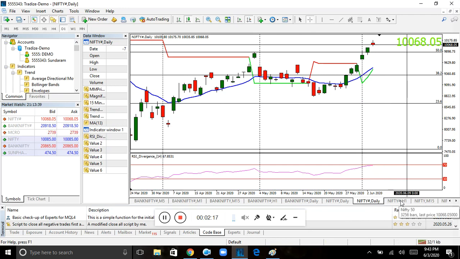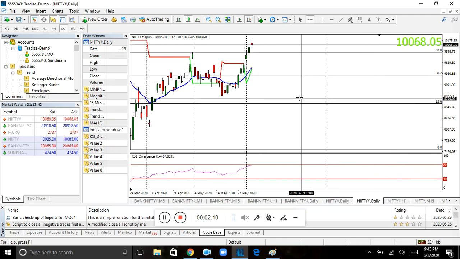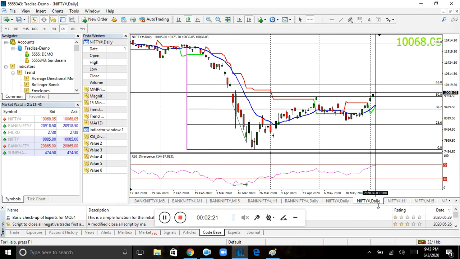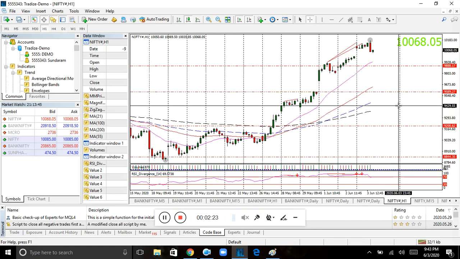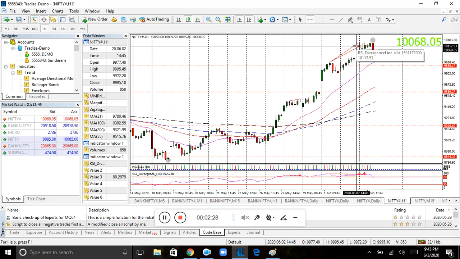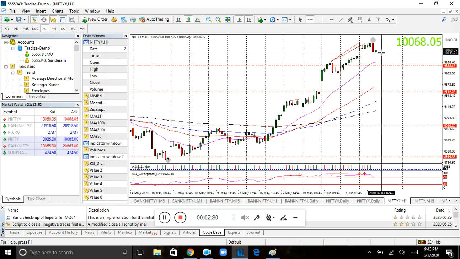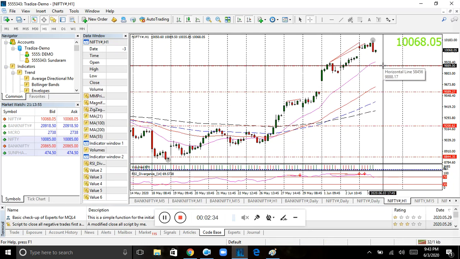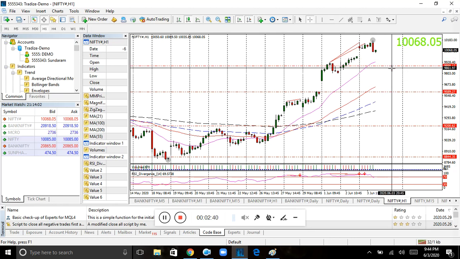Now we'll go to the 1 hour candle. This is our 1 hour candle. You can see there is an RSI divergence in the 1 hour candle. Okay, you can see here there is a divergence. So tomorrow if it breaks today's low, I think it should come here also, 9889. There it was 9850. So in around the 40-50 points will be the support range.